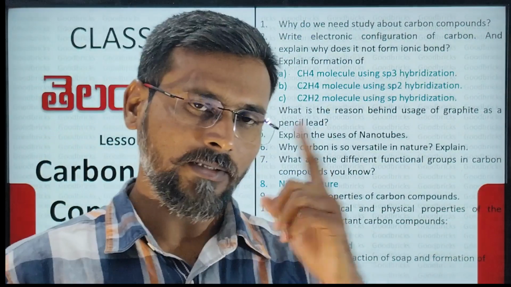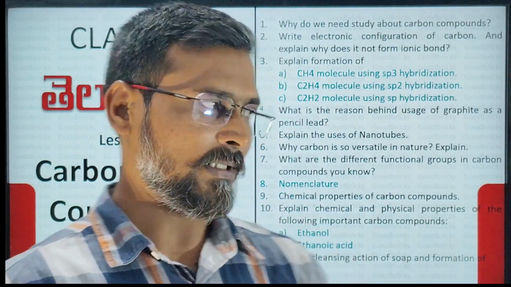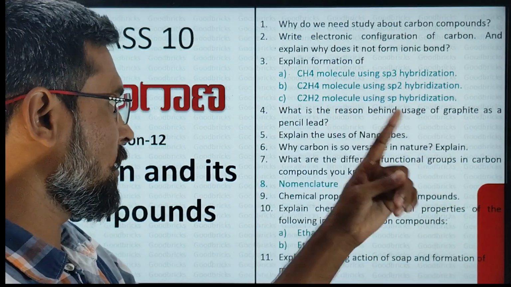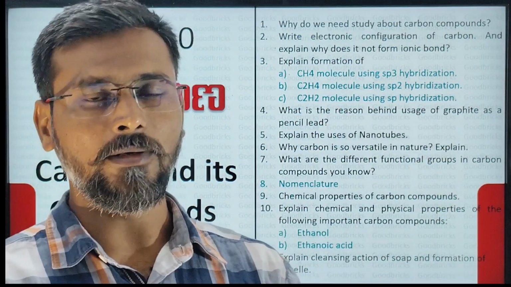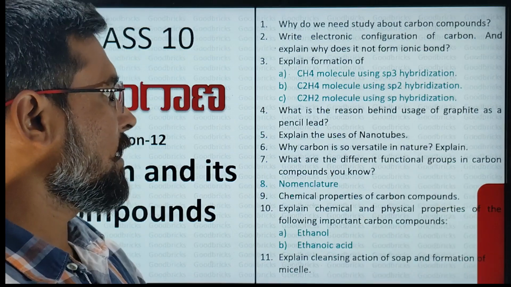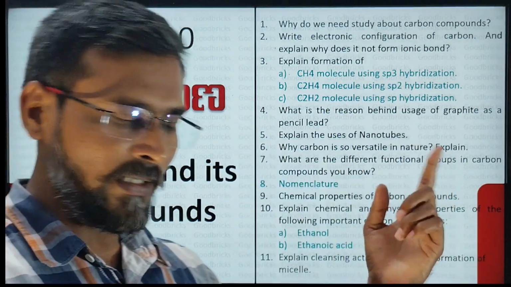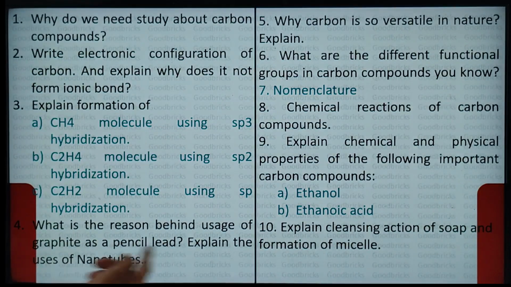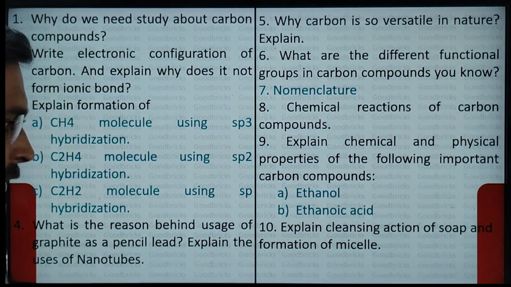And second question, write the electronic configuration of carbon and explain why it does not form an ionic bond. For this question, you have the answer in the first page of this lesson only. Then explain formation of CH4 molecule, C2H4 molecule, C2H2 molecule using hybridization. Next, what is the reason behind usage of graphite as a pencil lead? This is one important question.